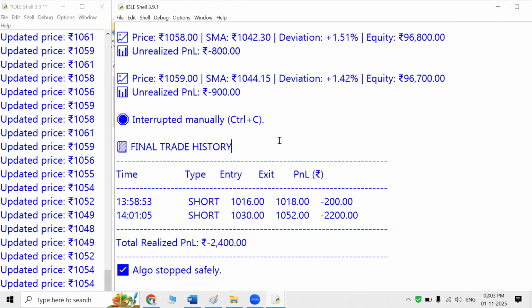For a profit, I have not kept any exit. You need to take an exit manually, like I have given an interruption key over here. Similarly, you can have your own algo-specific key. Once you press that key, the algo stops and shows you the total PNL. And the interesting part is that we have recorded this in the worst case environment. That is the beauty of this live recording. So I hope this is understood by you. Thank you very much.